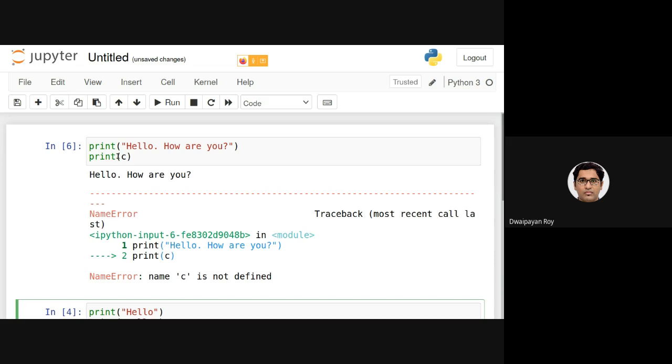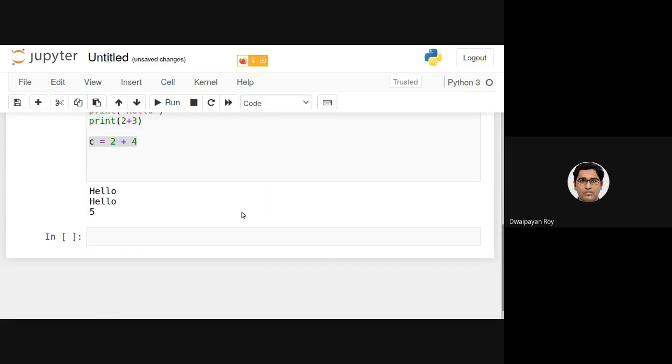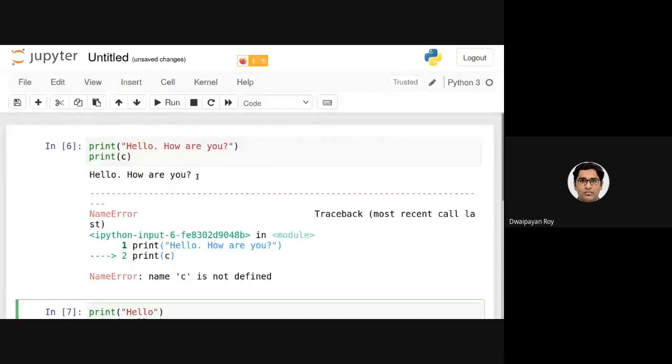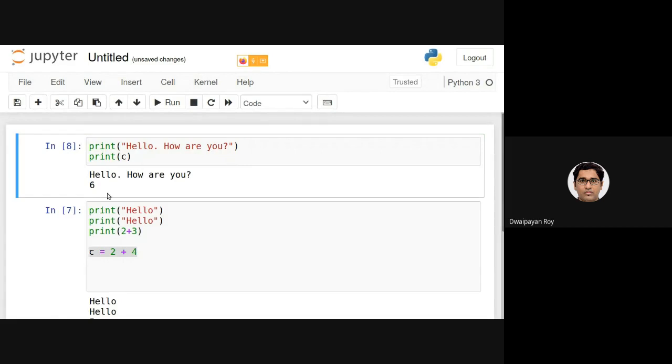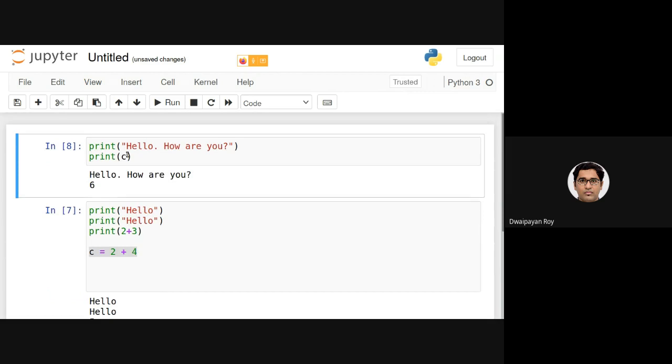Note that print c is giving me a name error, name c is not defined. Now, if I execute this cell, c is defined. Now if I execute this, you can see the value of c is basically 2 plus 4, not 5, extremely sorry. The value stored in c is getting printed. So in this way, we can run one cell after the other, whether above the present cell or below the present cell.